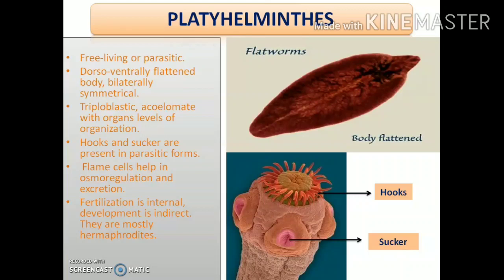Next, the fertilization in these animals is internal, that is, it takes place within the body, and the development is indirect, that is, the development takes place through the formation of some intermediate stages termed as larval stages. And most of them are hermaphrodites, that is, in these animals, the sexes are not separate, and both the male and female sex organs are present within the same individual, and so they are termed as hermaphrodites. Clear?